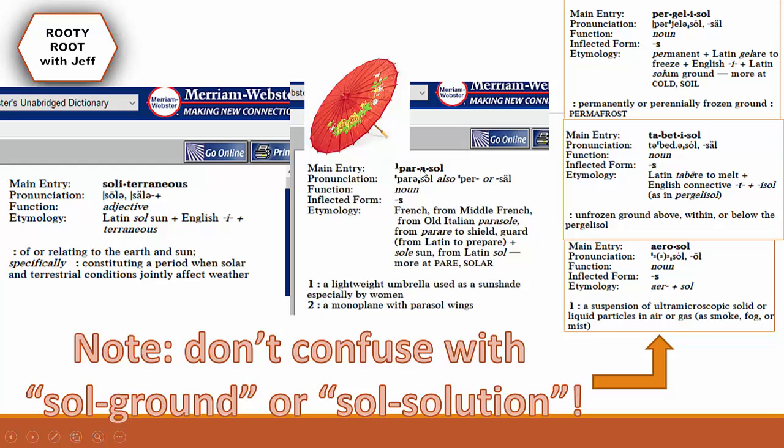Parasol, and it's a lightweight umbrella used to shade yourself from the sun. The reason it means that is parasol is from parer, to shield or guard, and sol, so it's to shield or guard yourself from the sun. But don't confuse with sol, which means ground, or sol from solution, and that'd be pergelisol, tabitasol, aerosol. And they all mean different things.